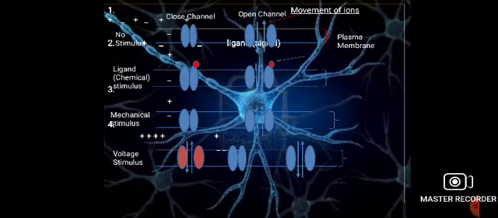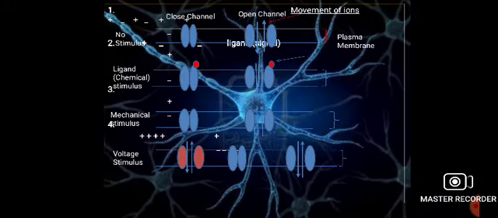In the first channel, which is closed, there is no movement of ions. But due to mechanical touch or pressure, that is the mechanical stimulus, the channel shows a conformational change, and that leads to the opening of the channel, which allows the movement of ions from inside to outside and outside to inside.